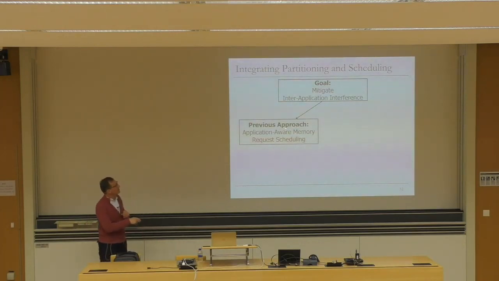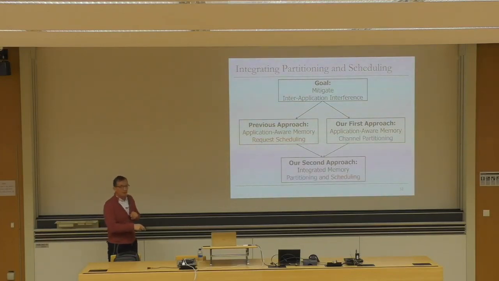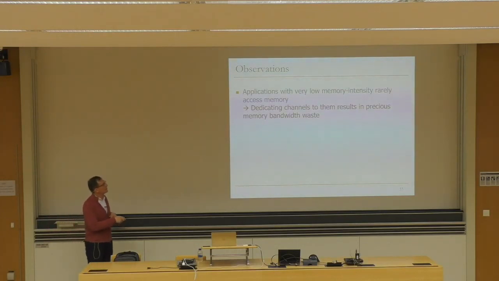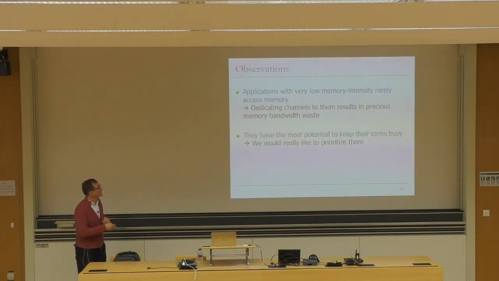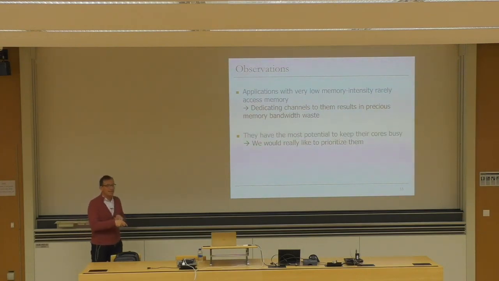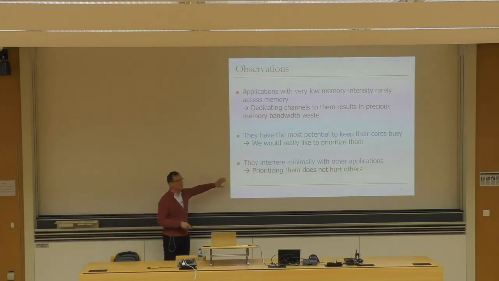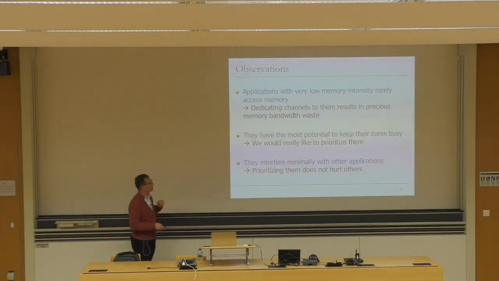The previous approach was application-aware memory request scheduling. The paper's approach, we've already discussed, is application-aware memory channel partitioning. But the paper also realizes that it makes sense to combine partitioning and scheduling together. And the observation is this. Applications with low memory intensity rarely access memory, and dedicating channels to them results in precious memory bandwidth waste. The paper realizes that they actually have the most potential to keep their cores busy, and you would really like to prioritize them. You don't want to dedicate channels to the lowest memory intensity applications. And if you prioritize them, they interfere minimally with other applications, so prioritizing them doesn't hurt others.